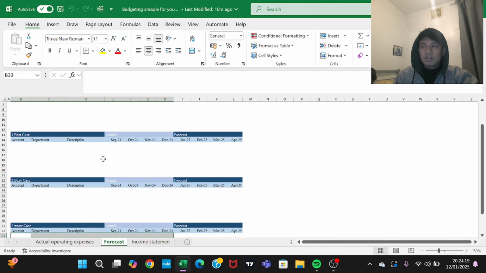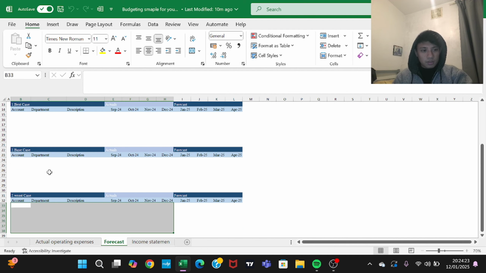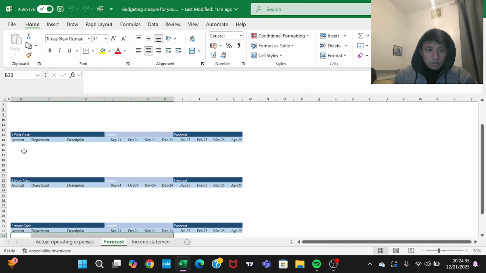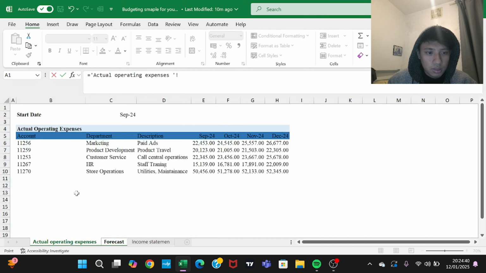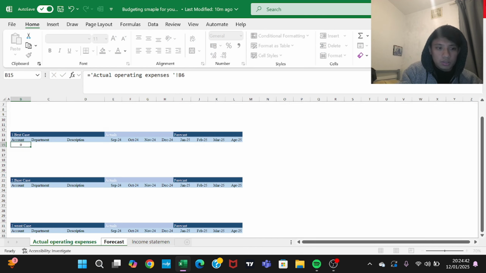In the best case, we're going to reduce our expenses by 30%, and in the worst case, we're going to increase our expenses by 30%. The base case is the normal case, where we forecast on the basis of historical data. So let me link this one first. This equals here. This is how we're going to do it.